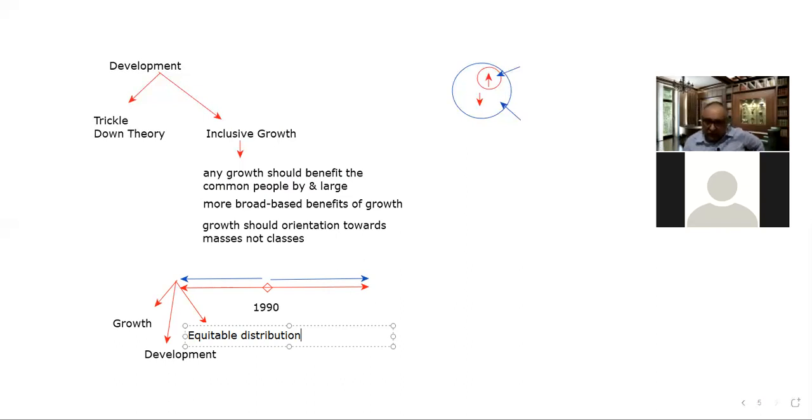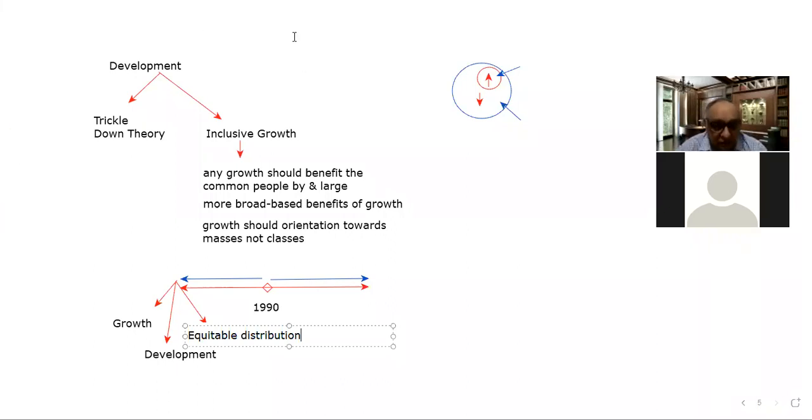So once we have translated the growth into development, then the next challenge is how to make sure that the development should be equitably distributed. There should be justice-based distribution of the fruits of growth, which is called the development. Justice-based. So that is the third challenge before the government.